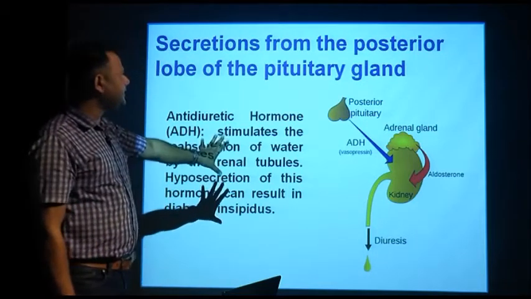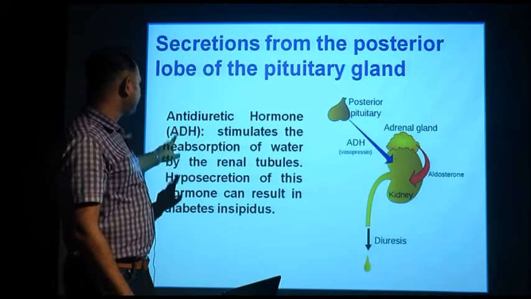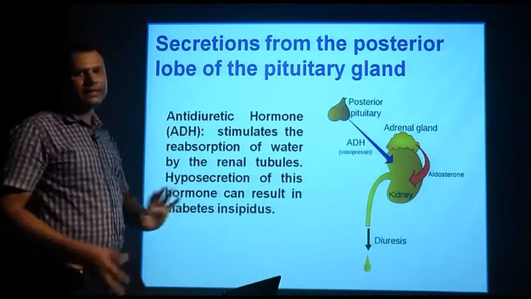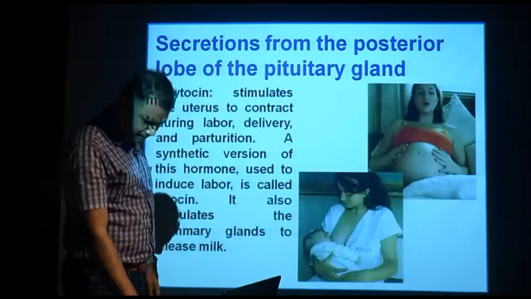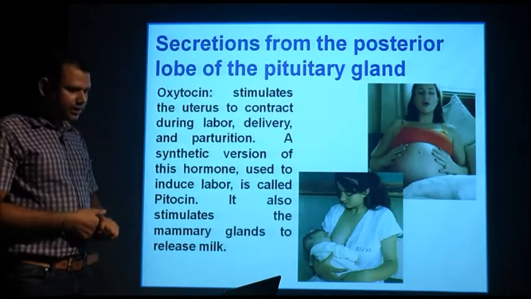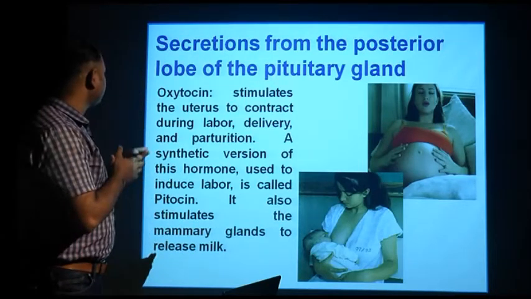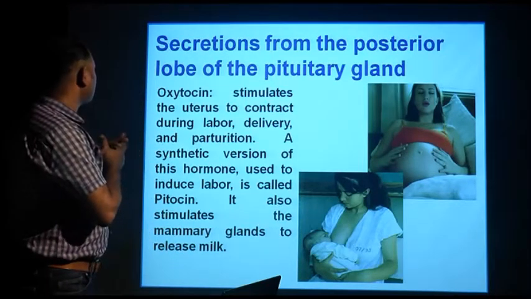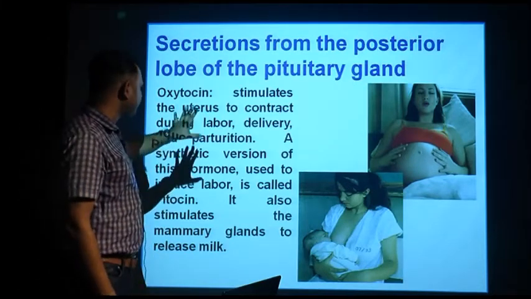One of the diseases associated with ADH or antidiuretic hormone is diabetes insipidus, which means frequent urination. The secretion of the posterior lobe of the pituitary is also associated with another hormone, that is called oxytocin. Oxytocin I have discussed earlier, but I want to elaborate on it.